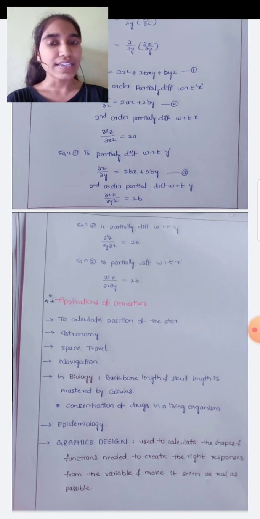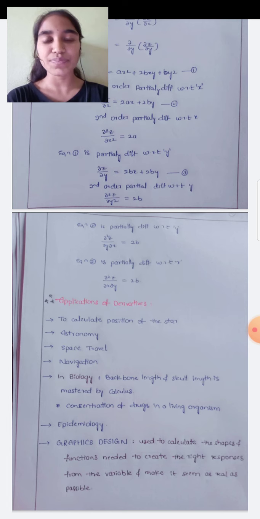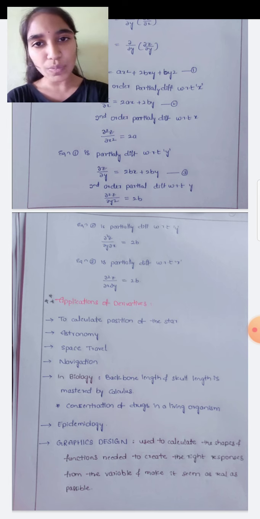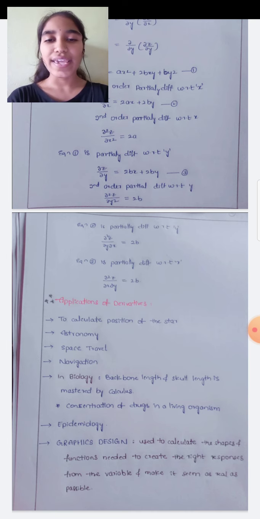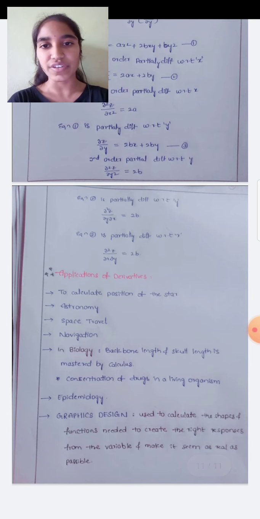It means the function is partially differentiated with respect to x. For second order with respect to x, the first order derivative is again differentiated with respect to x. Dou square z by dou x square: 2by is a y term, so we take it as a constant, and the derivative of 2ax is 2a, because the derivative of x is 1.